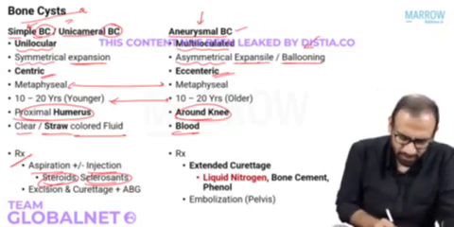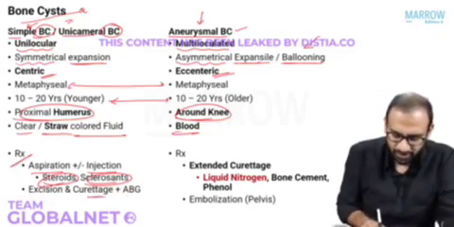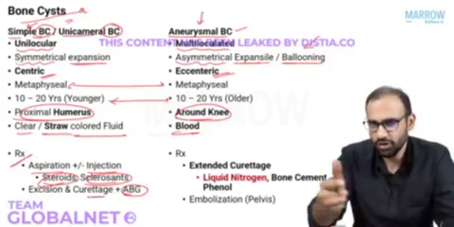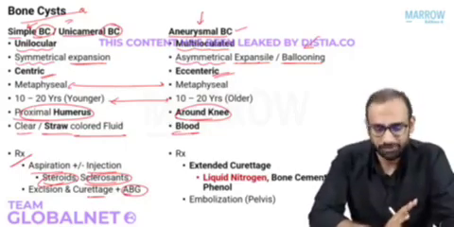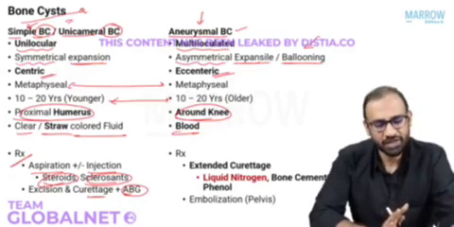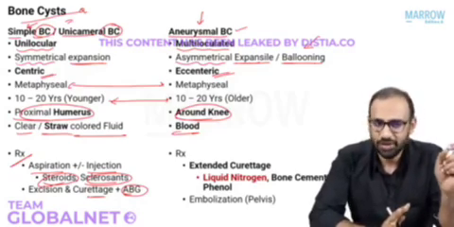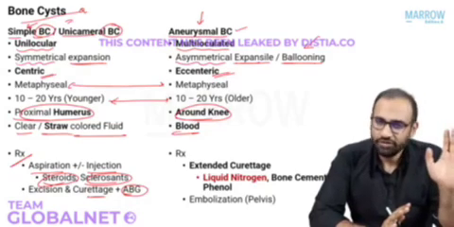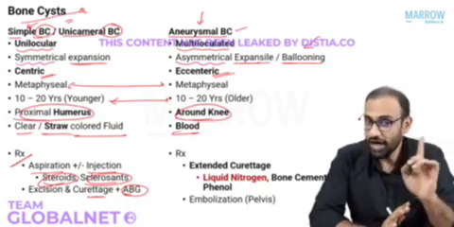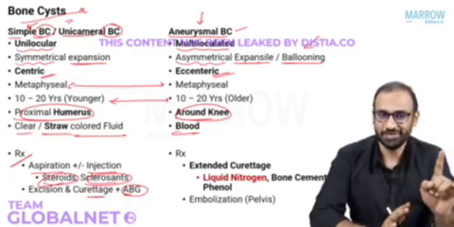Or you can do a simple excision followed by curettage and then fill the cavity with autologous bone graft. So excise and curette the cavity and fill the cavity with bone graft. That is what is required for simple bone cyst. Ranging from doing nothing to aspirating and injecting sclerosant and steroids or doing an excision with bone grafting. But the treatment for aneurysmal bone cyst is important, hence MCQs.